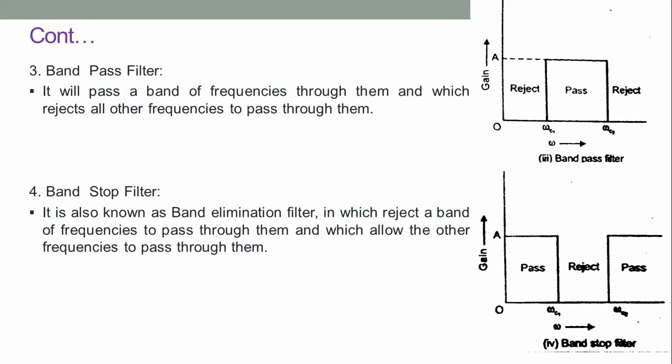Band stop filter, also known as band elimination filter, rejects a band of frequencies and allows other frequencies to pass through. So you can see the two diagrams representing a band pass filter and a band stop filter, where both are in contrast with each other. In a band pass filter, it passes a certain band of frequencies and rejects the other frequencies, and a band stop filter rejects a certain band of frequencies and passes all other frequencies through. So this is about the filters.